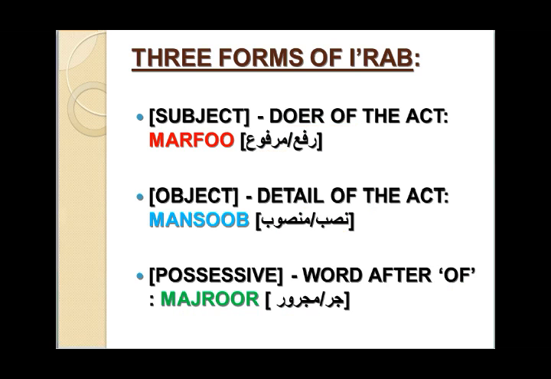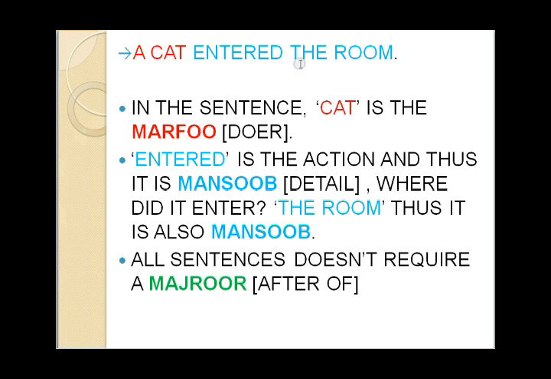Now look at this English example: A cat entered the room. Of course, this is not in the Quran. In this sentence, the cat is the marfu. I have kept the marfu red since it was the same on the previous slide. Marfu, cat, because the cat entered the room. And what did he do? Entered the room.